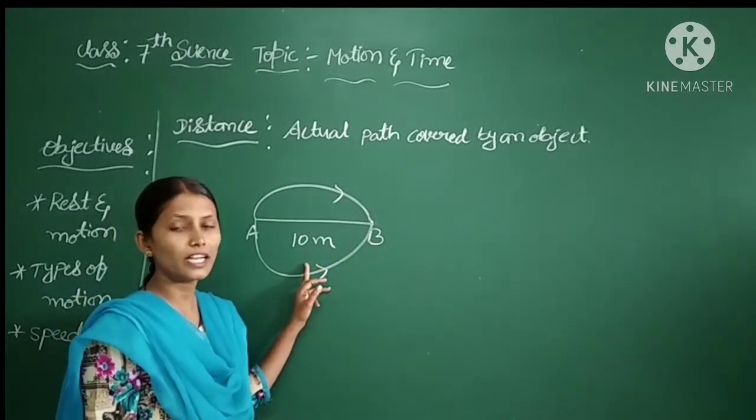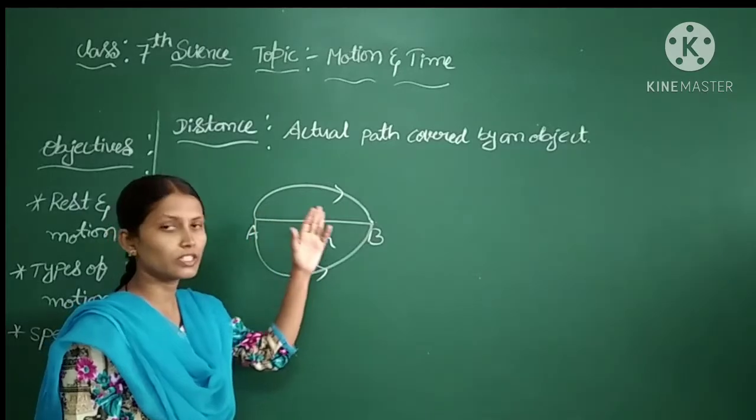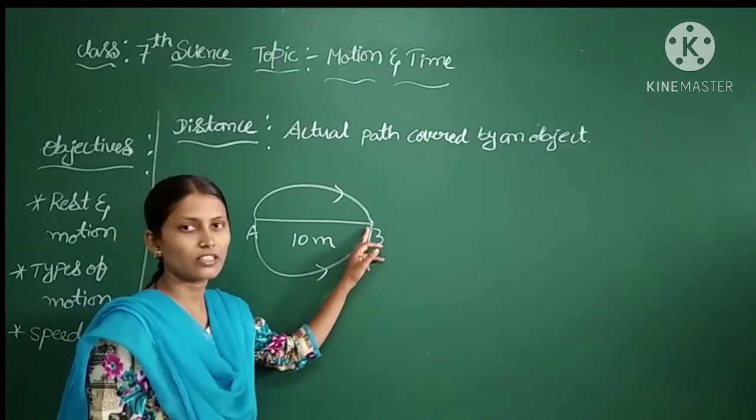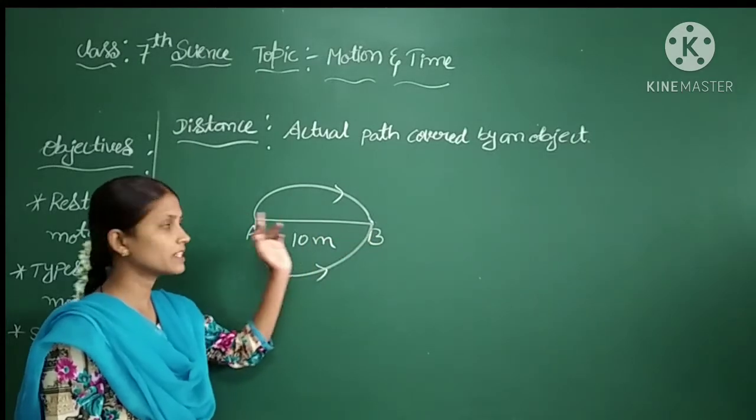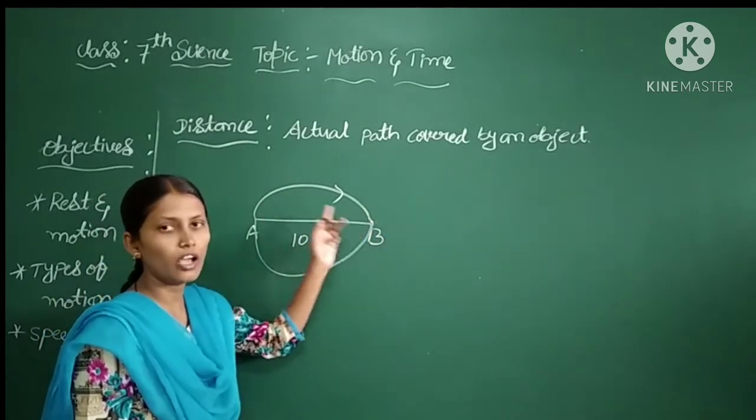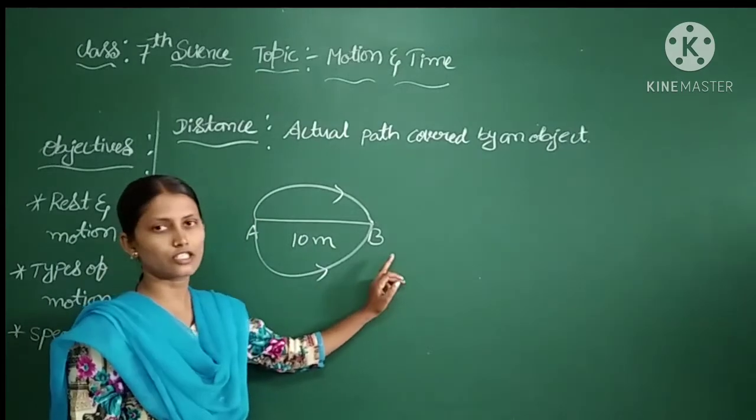Actual path is nothing but the path by which the object can move to the particular destination from any direction. From A to B, the object can move in this direction also or it can move from this direction also.